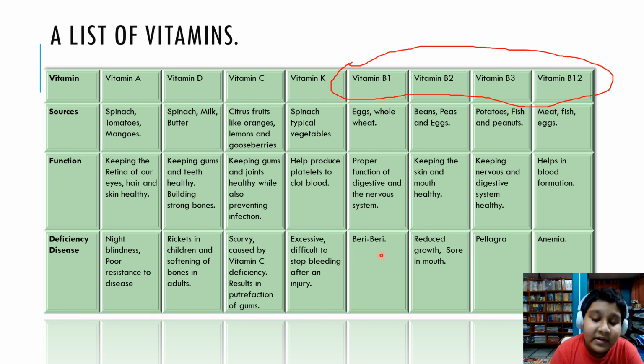We have a deficiency disease called beriberi. Vitamin B2, we obtain it from beans, peas and eggs. It keeps the skin and the mouth healthy. The deficiency disease here is cracked skin and sores in the mouth.